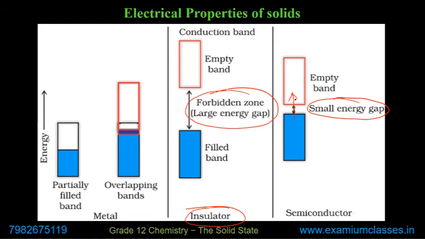Obviously, some energy will be required. So these are not good conductors but semiconductors, because the energy required is still there, although a small amount, but it is possible to provide that energy. That's why these are not good conductors, they are semiconductors. Is that clear? Is this diagram clear?